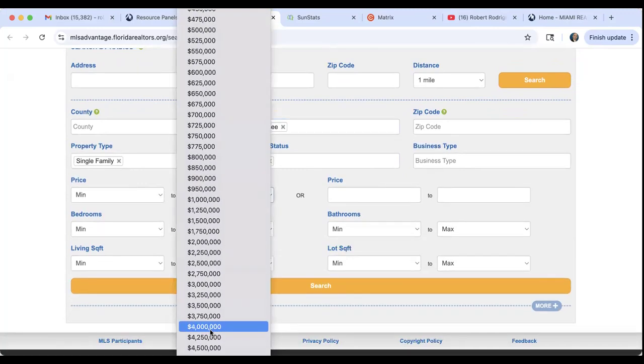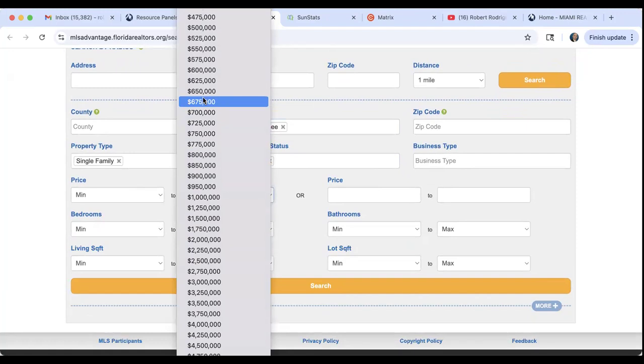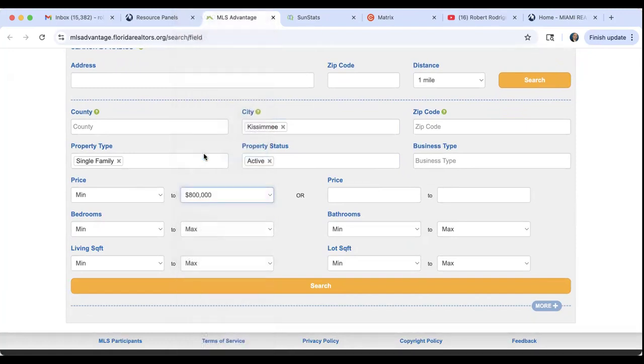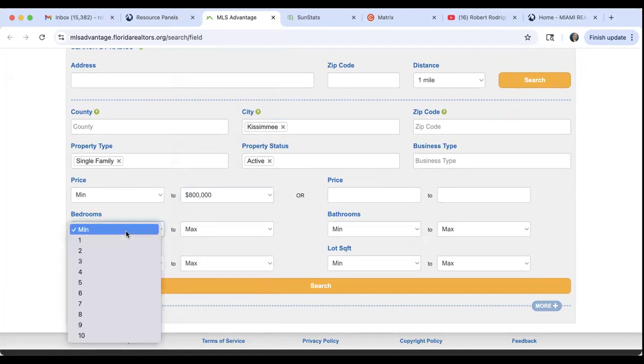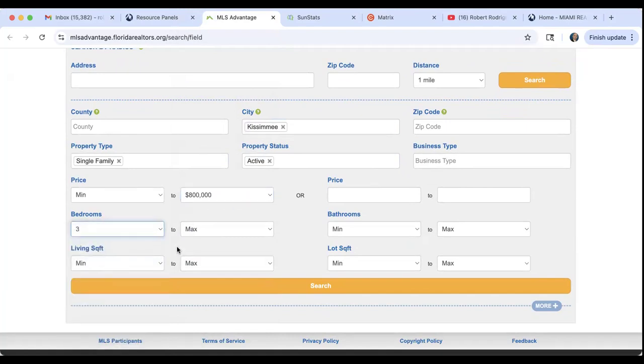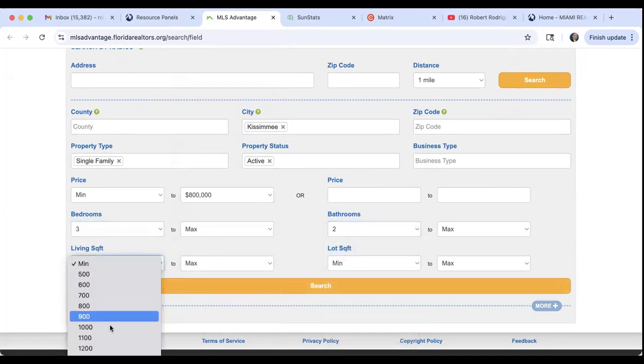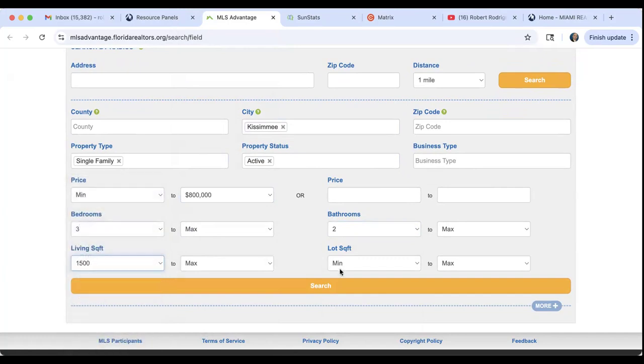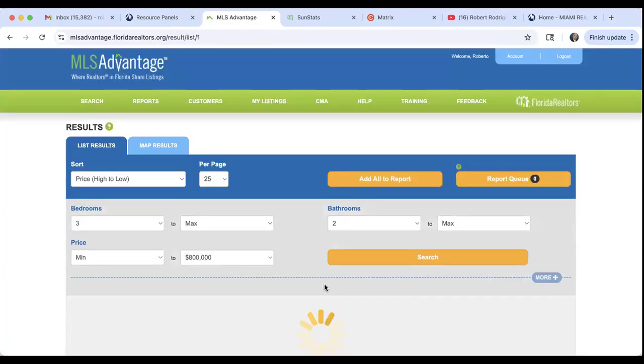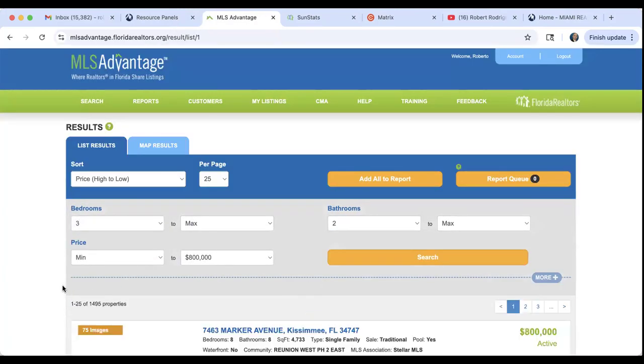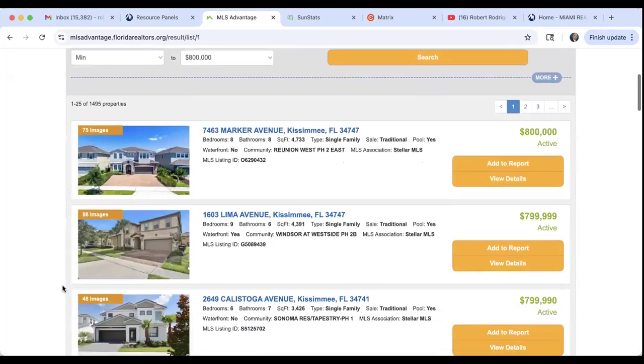Let's go with a max of $800,000. And let's go with a minimum of 3 bedrooms and a minimum of 2 bathrooms. And let's go ahead and do minimum of 1,500 square feet. Let's click on search. And here comes the availability in the city of Kissimmee under that price range.